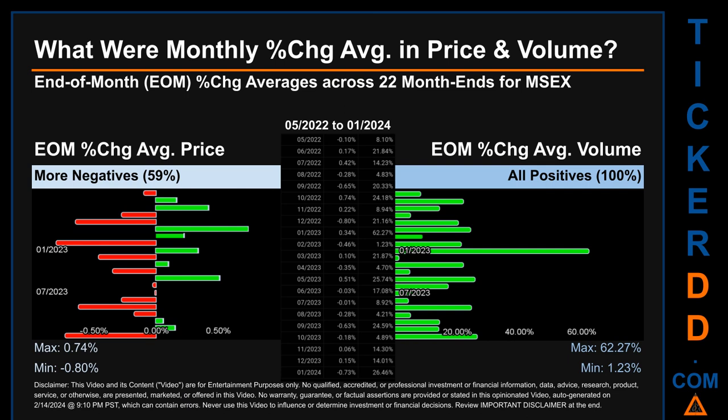Price saw an end-of-month max of 0.74% in average percentage change along with a minimum of -0.80%. For volume, the maximum and the minimum monthly percentage change were respectively 62.27% and 1.23%.